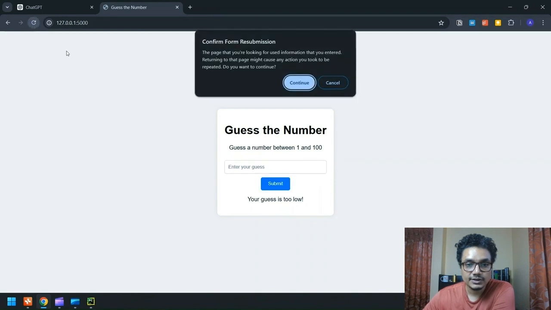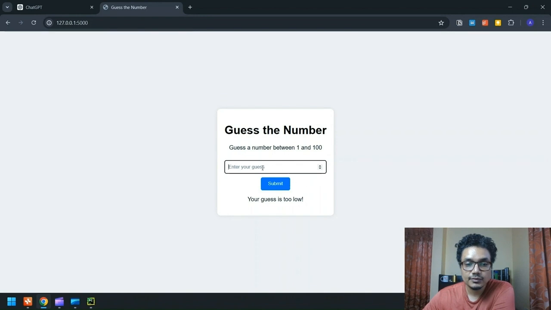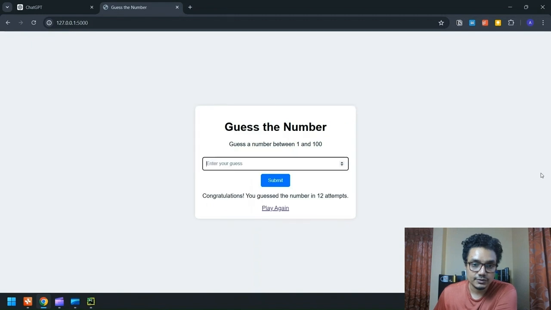And once we refresh it, the focus is on the input field. Wonderful. So let's say 50. 50 is too high. 25 is too high. 12 is also too high. 6, 3. So 3 is low. Switch to 4. It should be 5. Sure. Wonderful. But still, as we can see, the input field is still visible in the congratulations screen.